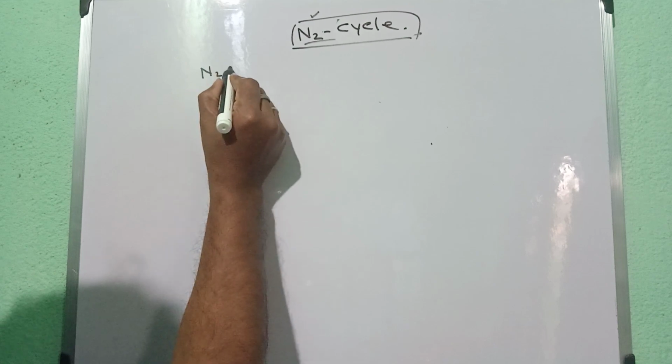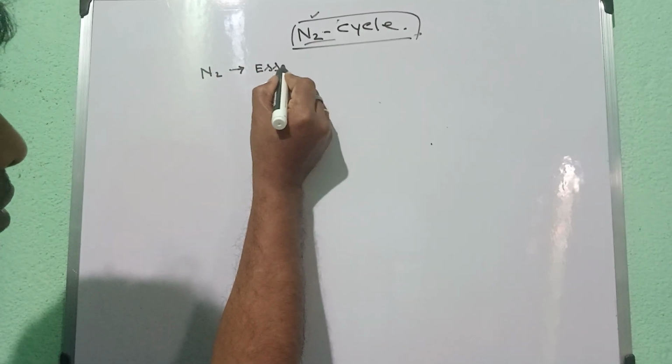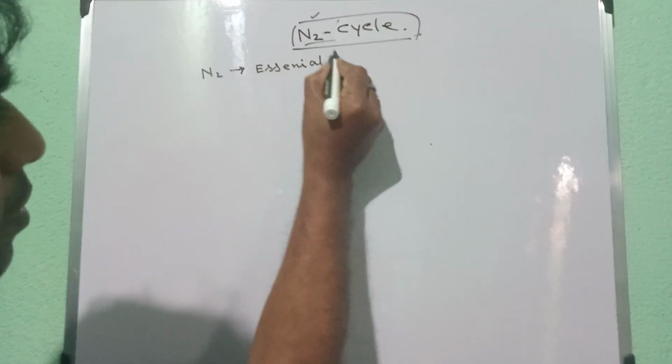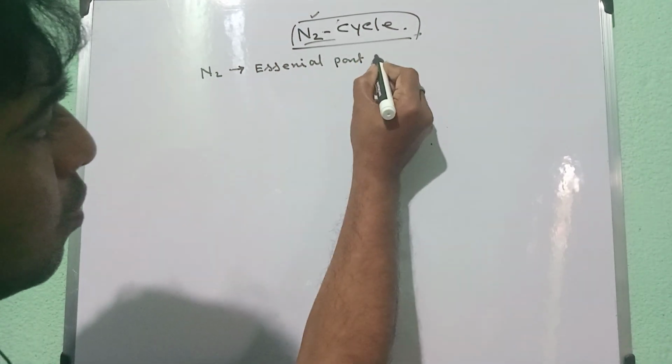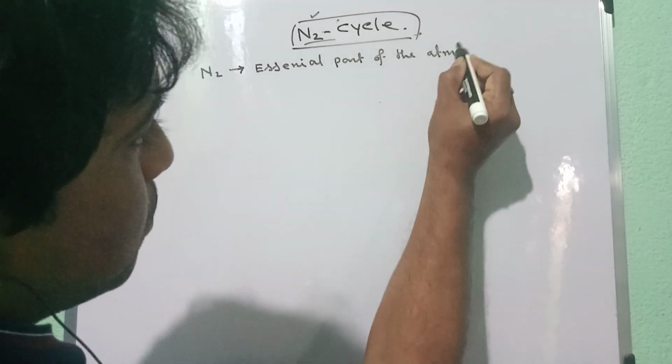Nitrogen is a very essential part of the atmosphere.